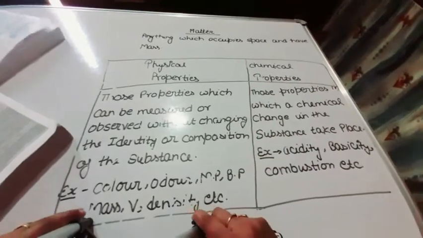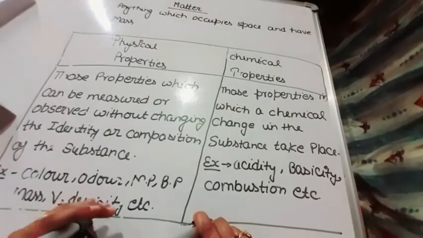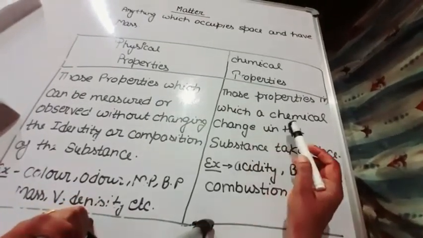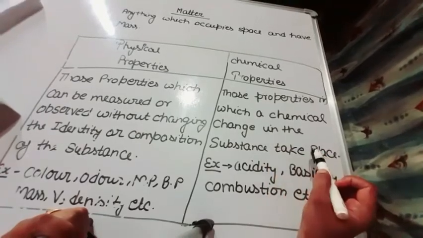But on the other hand, what are the chemical properties? Chemical properties are those properties in which a chemical change in the substance takes place.